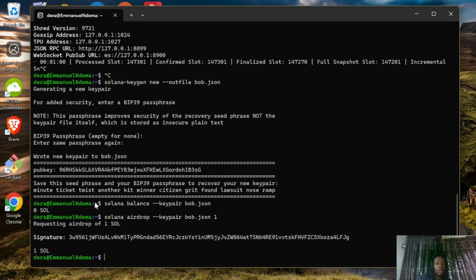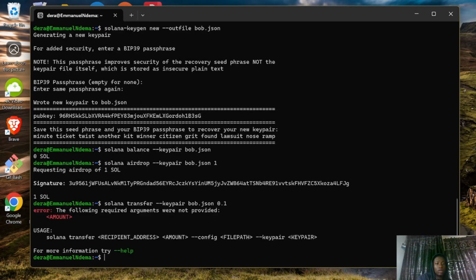And now let's try to transfer 0.1 SOL to Bob. So solana transfer, keypair bob.json, 0.1. Okay, the following arguments are not okay.